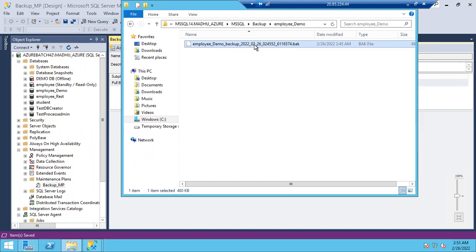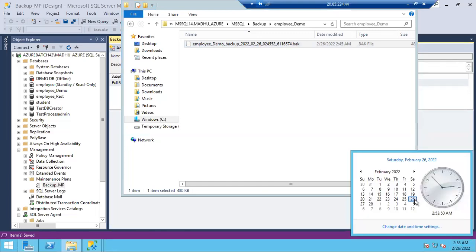Got the point? Why? Because this is a fresh backup, the 26th backup, right? What does 2 weeks mean? Next time when it runs, this is 1 week. Tomorrow it will run, right? And the 6th is the next iteration. What is the next iteration after that? The 13th. On the 13th, this backup will be deleted, guys, because by that time it will be older than 2 weeks. It runs every Sunday, right? So on the 13th it will run. On the 6th it won't be deleted, because 2 weeks won't be completed by that time. By the 13th, 2 weeks will be completed, so this backup will be deleted automatically.